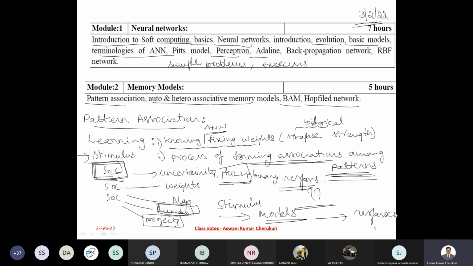Yes, sir. So this is what we are going to discuss in pattern association, in this particular module. Now look at the typical architecture of such types of models.